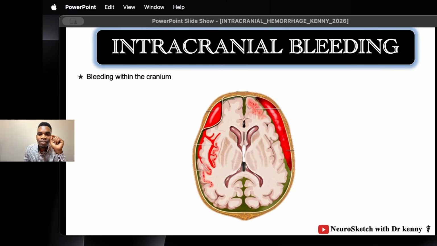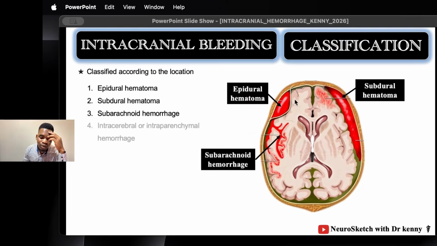But bleeding within the cranial cavity can be divided into 4 groups, classes or types if you like. Number 1 is epidural hematoma. Number 2 is subdural hematoma. Number 3 is subarachnoid hemorrhage. And number 4 is bleeding within the brain parenchyma, within the cerebrum, called intracerebral or intraparenchymal hemorrhage. Because we haven't discussed anything about the brain, we're going to spare this type for next time, and today we're going to concentrate on these.